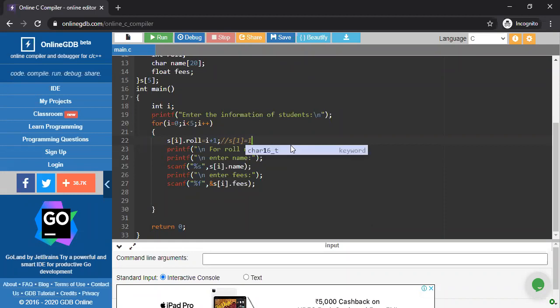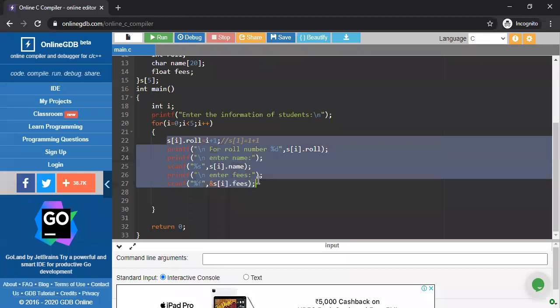Sorry, 1 plus 1 means for the second time when my loop is executed, I'm going to store the information of second student, which roll number is 2. Now whatever the name I am inputting, it is stored against S1, mean the second position of your array, because I is already incremented by 1. And whatever the fees I am inputting, it is also stored into the S1 position. So again for the second time, all these 3 information are stored for the student 2.